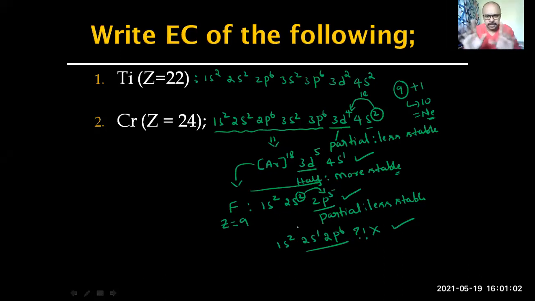Don't worry about it. Just remember, electron shift is possible between orbitals with a narrow energy difference. 3d and 4s differ by a very narrow energy difference, whereas 2s and 2p differ by more energy. If an electron jumps from 2s to 2p, the loss of stability due to the increase in energy is more significant in magnitude than the stability gained from the electronic arrangement. So one point: the energy difference between the two orbitals must be very narrow, very small. Then only is electron shift possible.